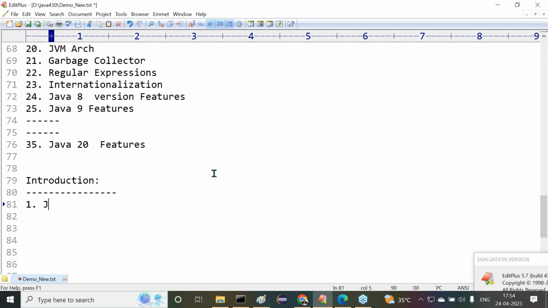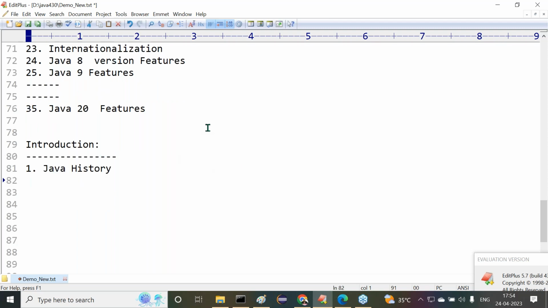First one is Java history. Why did Java come into the picture? Who provided this Java? What exactly was the work that the Java people did to prepare the Java programming language? All these points we are going to understand in Java history. After this, differences between Java and others. Here, others means C and C++.